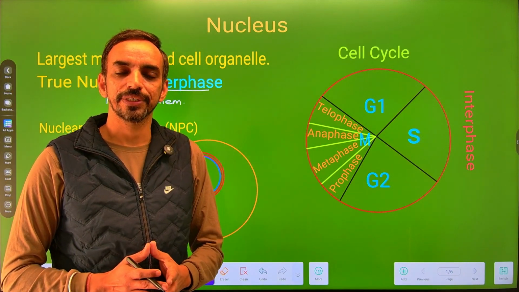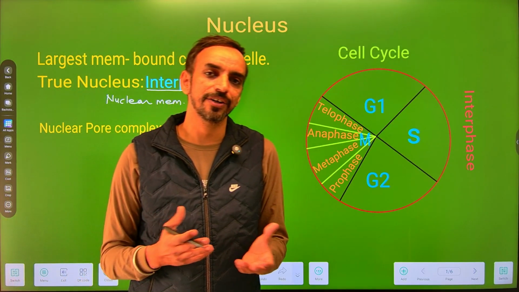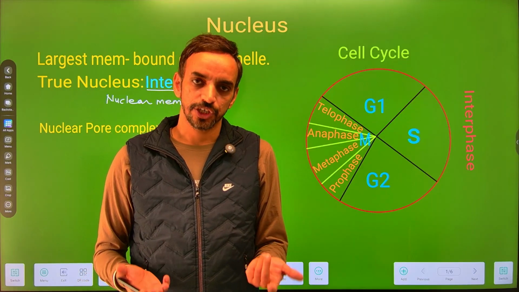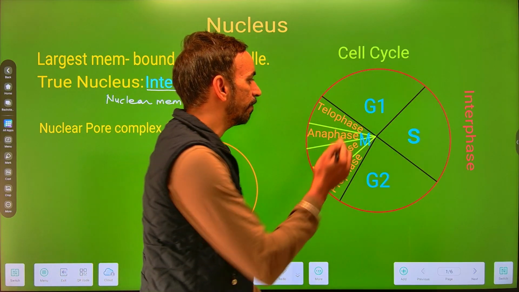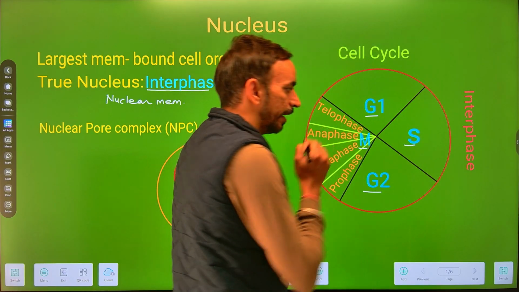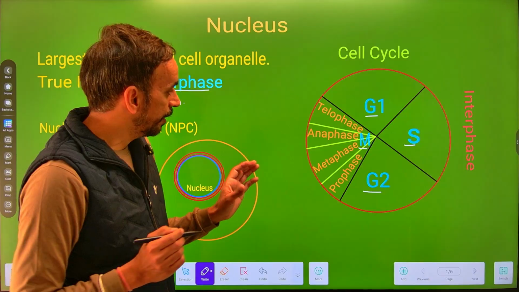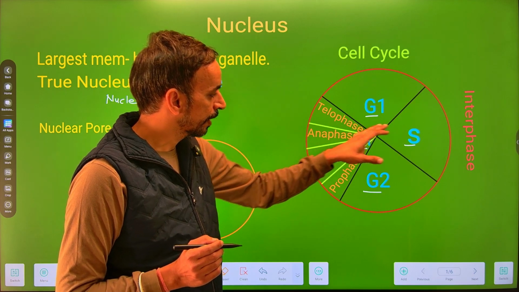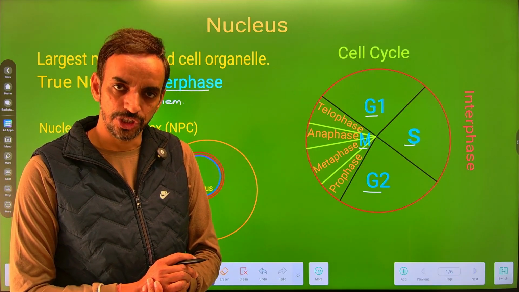This diagram is representing the cell cycle. Now what is the cell cycle? The cell cycle is the sequence in which a dividing and growing cell passes through a regular sequence of events that leads to the division of the cell. Within the cell cycle, we have different phases in the form of G1 phase, S phase, G2 phase, and the M phase. These are the important phases of this cell cycle. There are two important phases, the S phase and the M phase. Between these two important phases, we have some gaps in the form of G1 and G2.